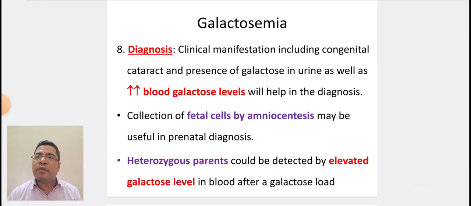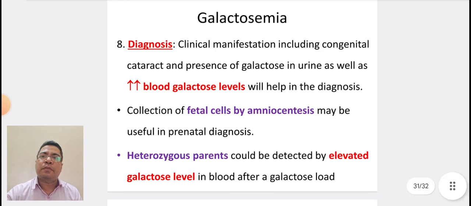Coming to the diagnosis of galactosemia, clinical manifestations including congenital cataract, presence of galactose in urine, as well as raised blood galactose level will help in the diagnosis. Collection of fetal cells by amniocentesis may be useful in perinatal diagnosis. Heterozygous patients could be detected by elevated galactose levels in blood after galactose load.